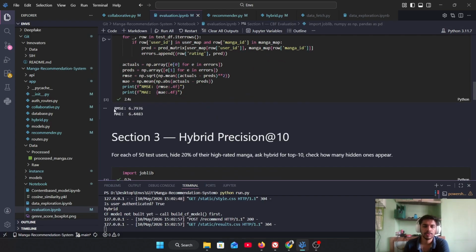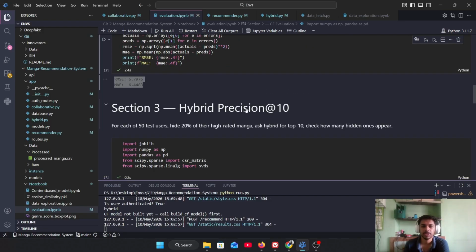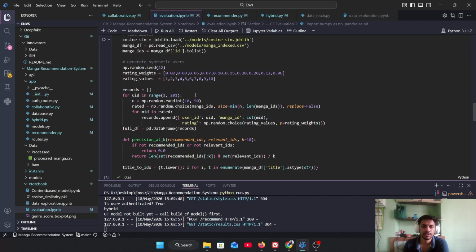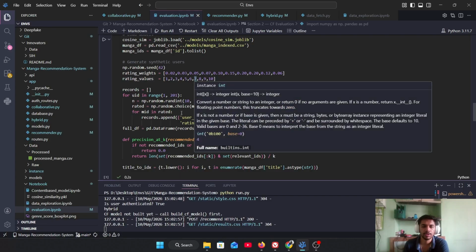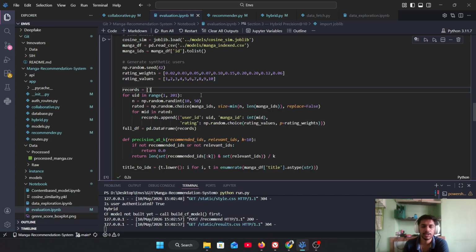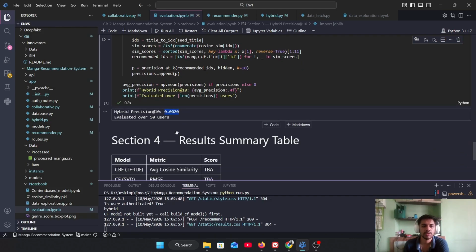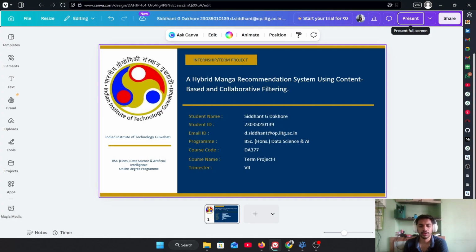Using this synthetic data, we found RMSE and MAE. Then for the hybrid model, we use precision at 10. We did this for 50 users, and this was also synthetically generated. Here we got 0.0020.